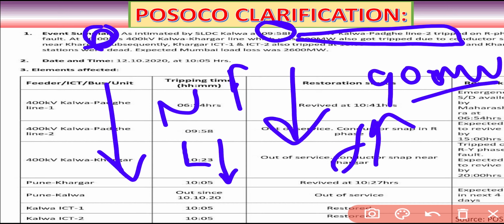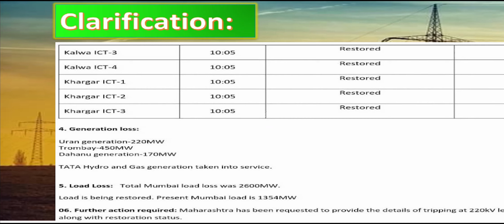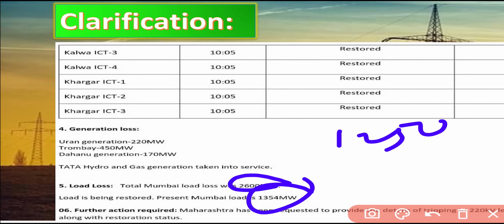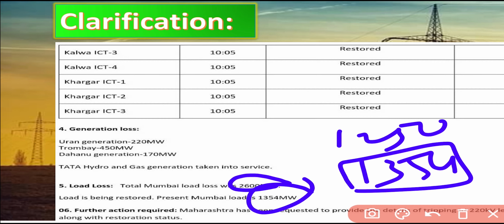The total Mumbai load is around 2600, but the load drop was around 1250. At that time the load was 1354, so this much load the generators had to provide.